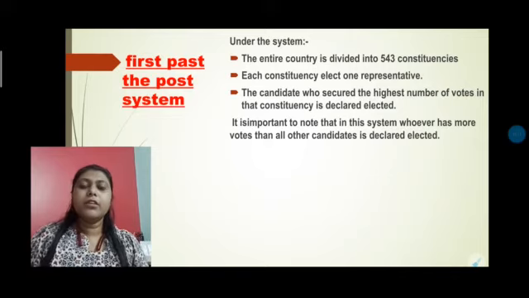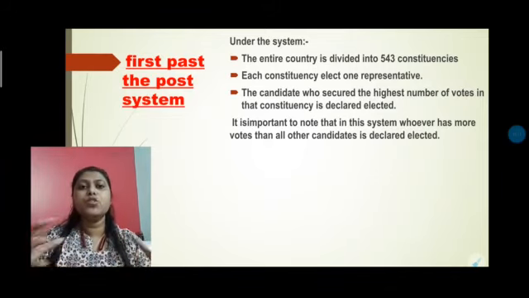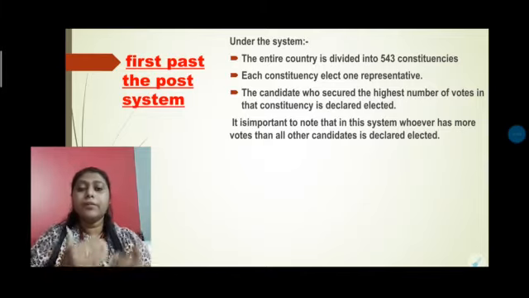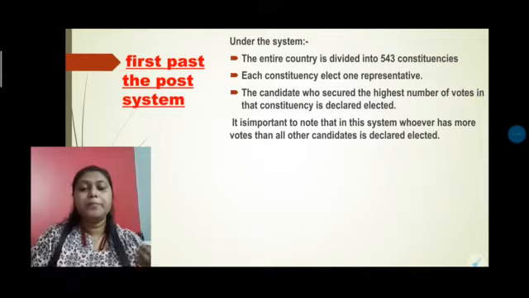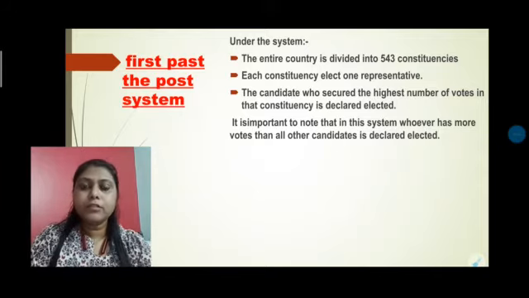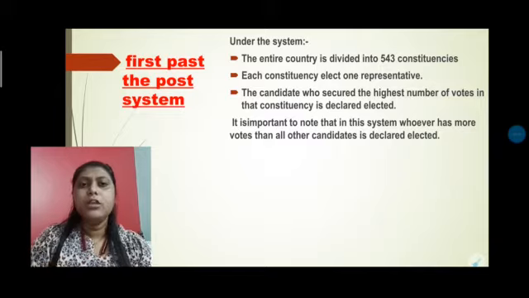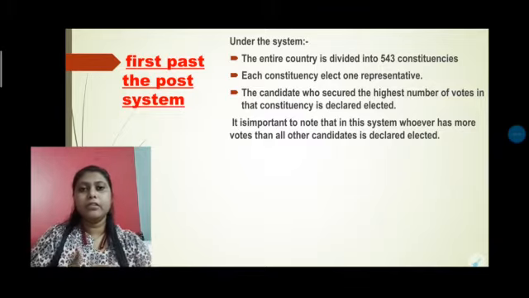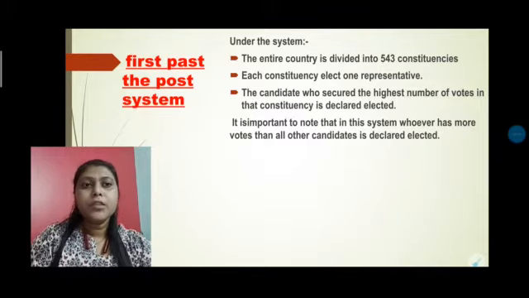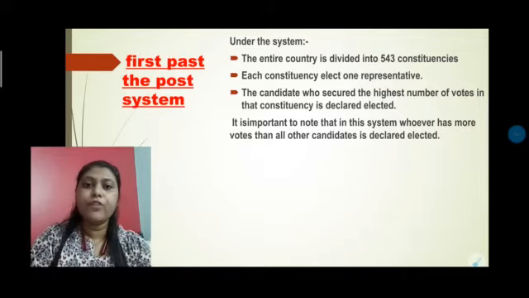Suppose in your class, your class is divided into many sections, like 11A, 11B, 11D. In every section you have one representative who acts as a monitor.